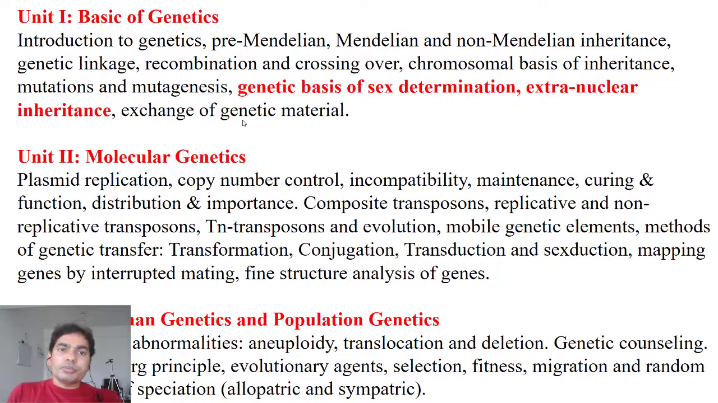And the other aspect of the exchange of genetic material is transformation, that we will discuss in molecular genetics here in detail. Transformation, conjugation, transduction, right? So what is transformation? Suppose there is a bacteria, that is a competent bacteria. So if artificially or naturally that bacteria takes DNA from the surroundings inside the bacteria, that is called simply transformation, right?